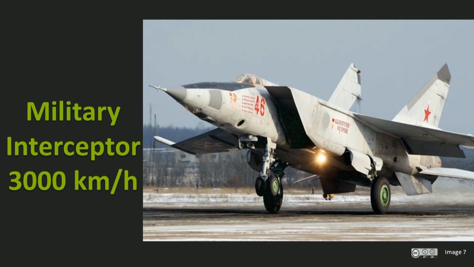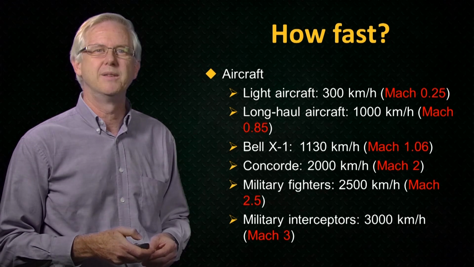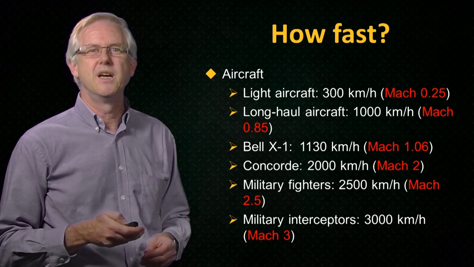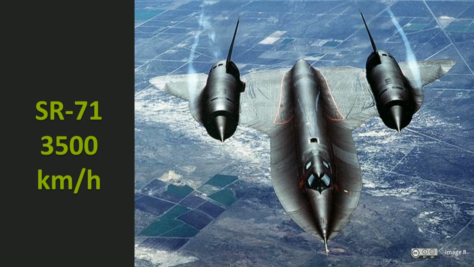The highest speed military interceptors, such as this MiG-25, have top speeds of around 3,000 kilometres per hour, Mach 3. The highest speed for a manned aircraft with air-breathing engines is the Lockheed SR-71, also known as the Blackbird. It could cruise at speeds in excess of 3,500 kilometres per hour, Mach 3.5. The Blackbird was powered by hybrid turbojet-ramjet engines. We'll look at turbojet and ramjet engines in more detail in the next unit.